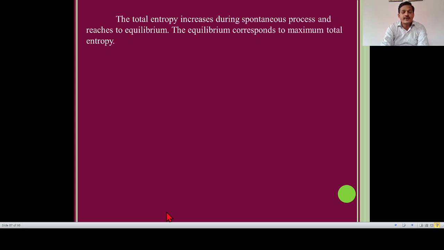Now, the total entropy increases during the spontaneous process and reaches equilibrium. Then equilibrium corresponds to the maximum total entropy. So delta S total must be 0 for a process at equilibrium, because total entropy increases up to equilibrium. Hence, delta S total is equal to 0 for a process at equilibrium.